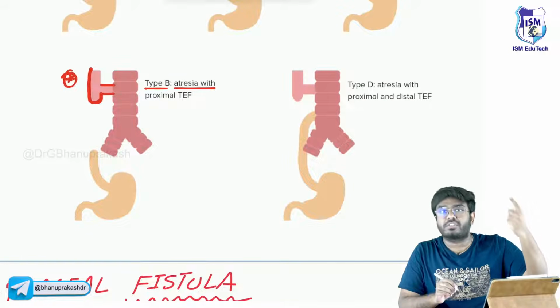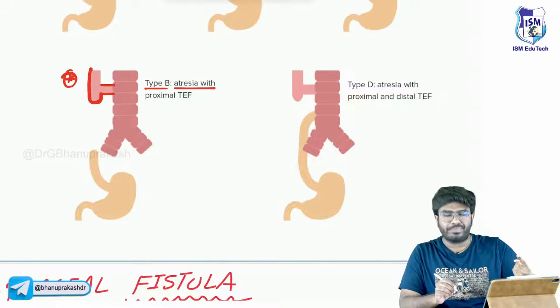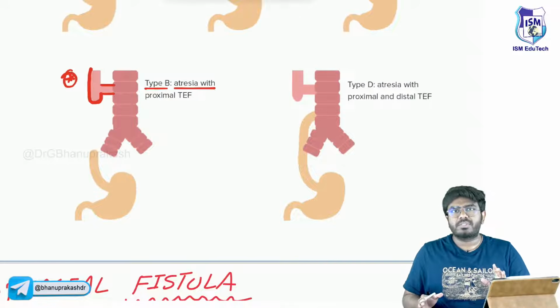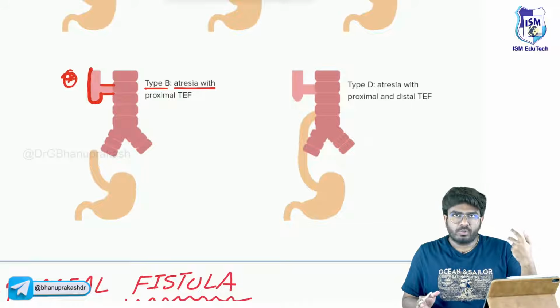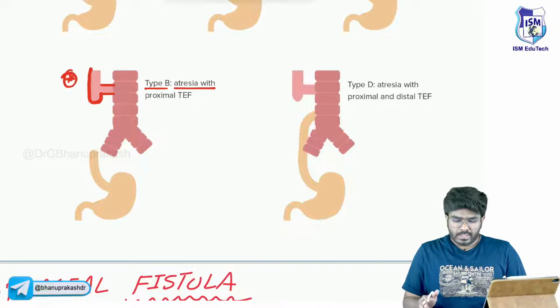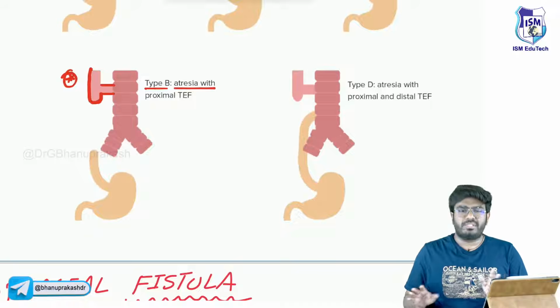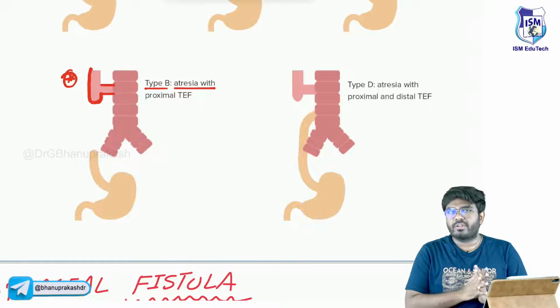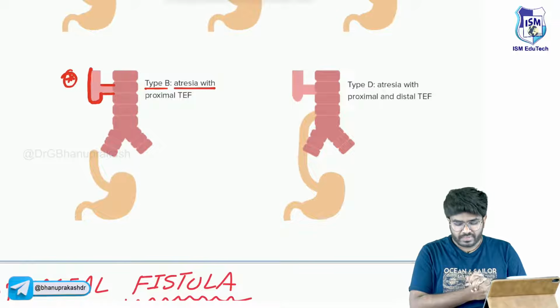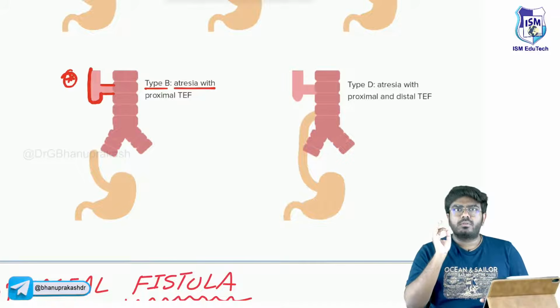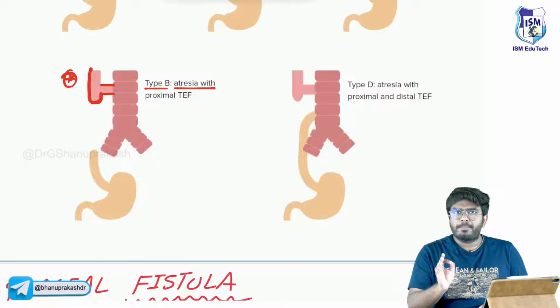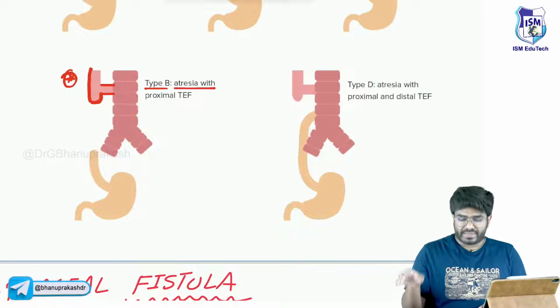Proximal tracheoesophageal fistula, sir. This is very important, especially for your PG exams. Generally for the FMG exams, they won't ask you in that much detail. Image based questions are not that important for FMG exams, but for the PG exams, it's very important. So esophageal atresia is seen with a fistula occurring in the proximal esophagus.